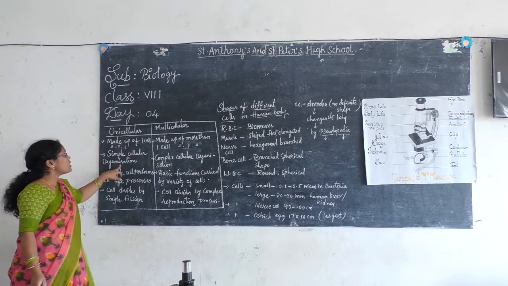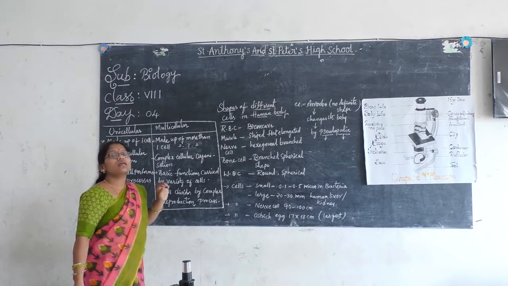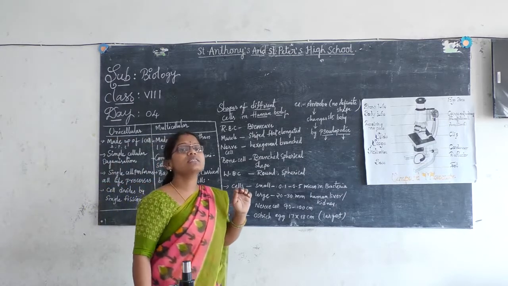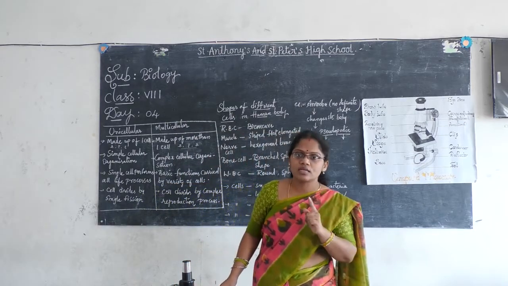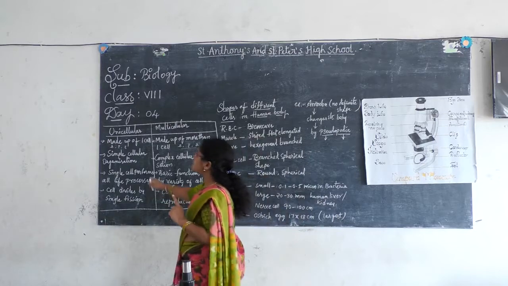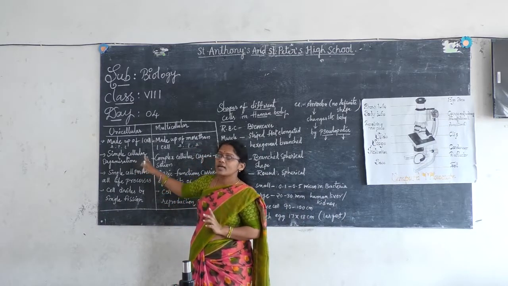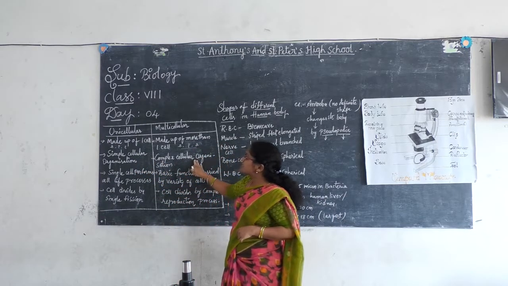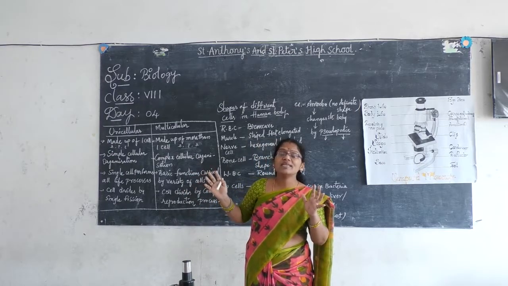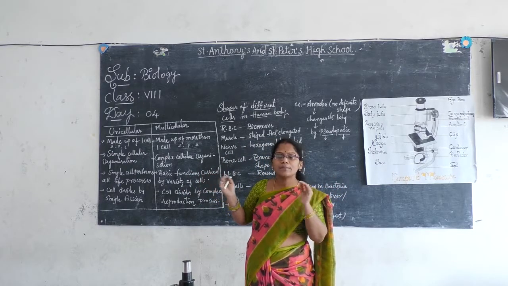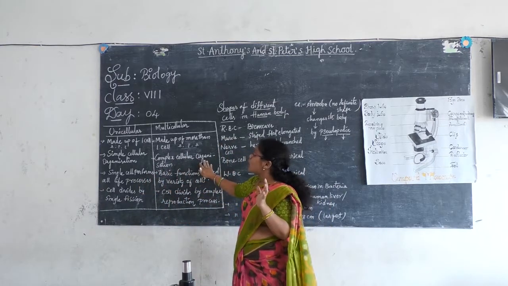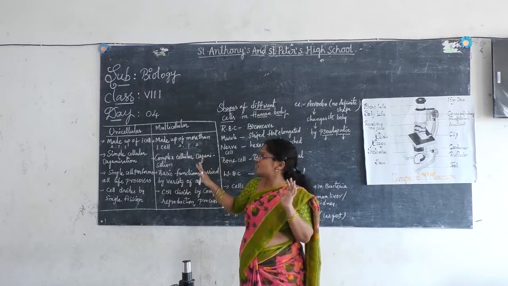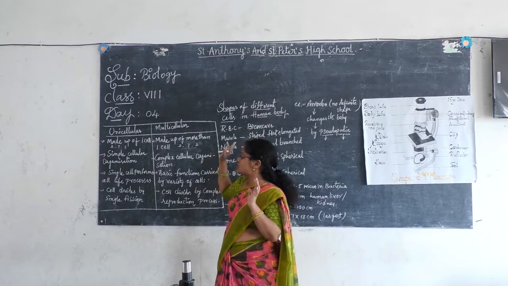And in unicellular organism, simple cellular organization will be there. Means the cell will organize its body with only one cell. So that we call here as simple cellular organization. When you go for multicellular, complex means more. Simple means only one, complex means more. So that complex cellular organization can be seen in the multicellular.